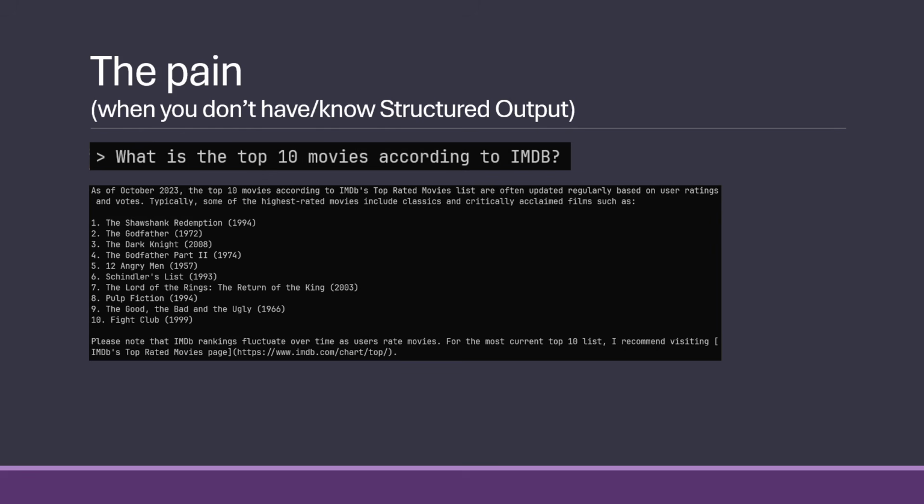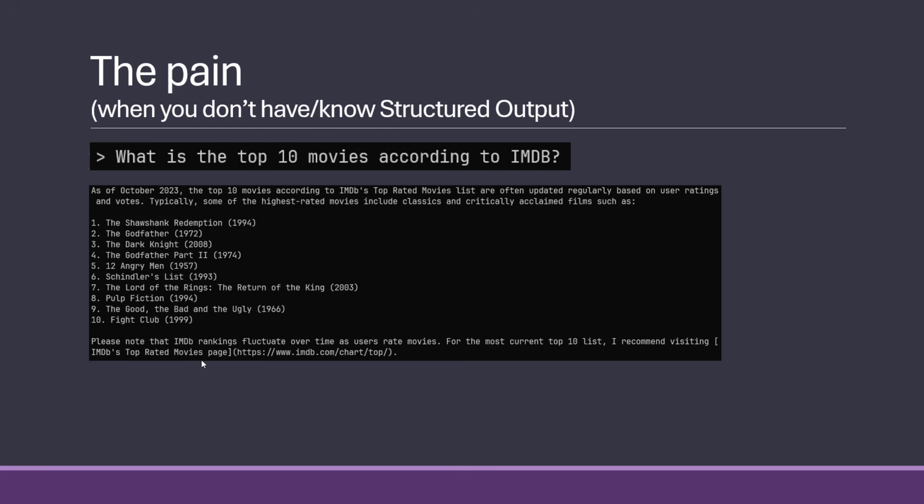And this would be my response. It will come back with a disclaimer. It has an LLM cutoff date. They don't know up-to-date information unless we give them some web search tools. So it comes back with some text up here. Then it's actually giving the list. This is a fairly static list at the moment, so it's actually the correct one. And then it gives back that it can fluctuate on how to actually do something.